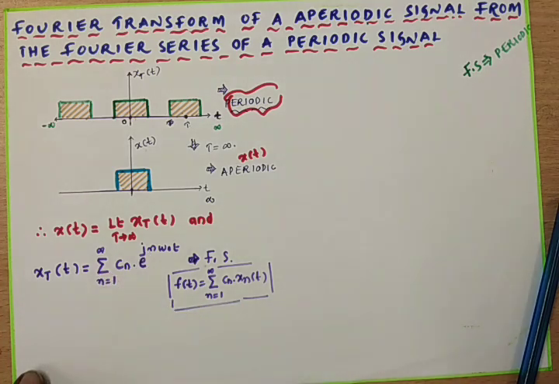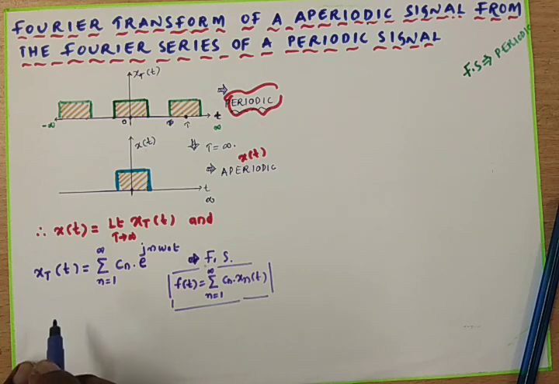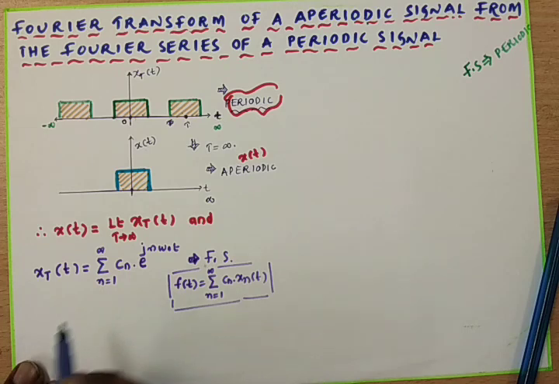By making use of this, we got x_T of t, and here we know that this is the Fourier series of a periodic signal, where Cn is the component projected by one particular signal along another. If theta is not equal to 90 degrees, if theta is less than 90 degrees, that means both x of t and f of t are non-orthogonal signals, and Cn is a non-zero value.